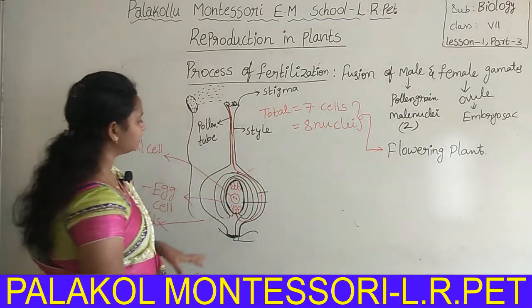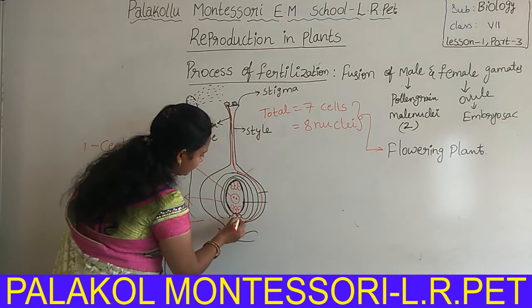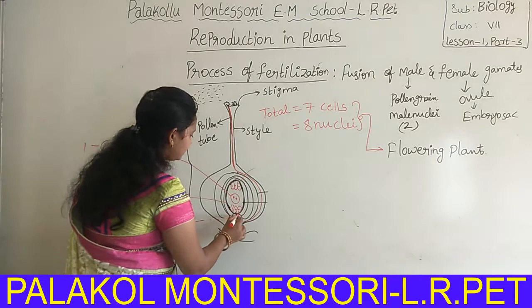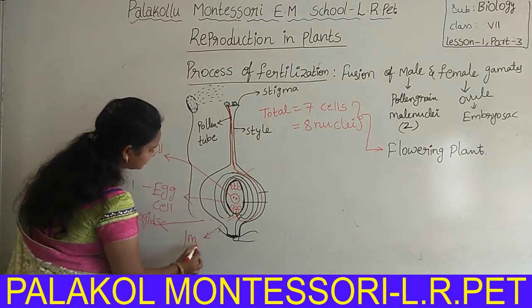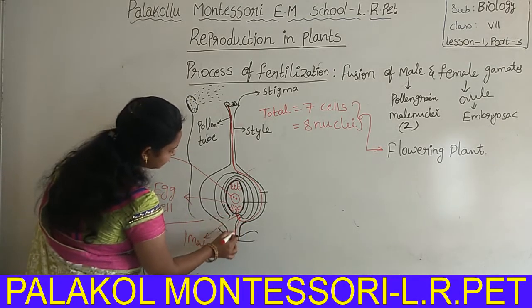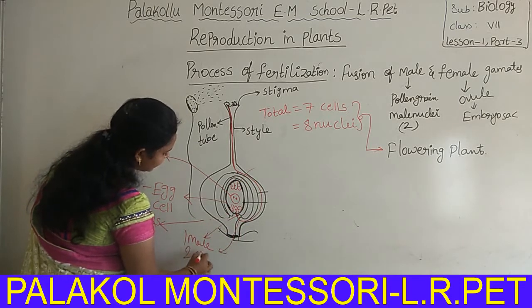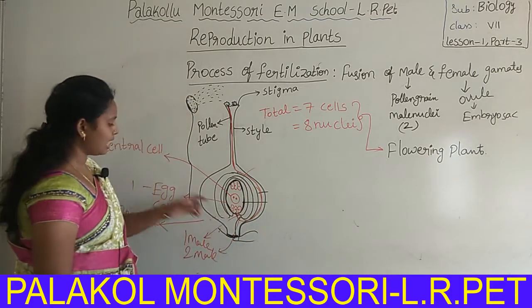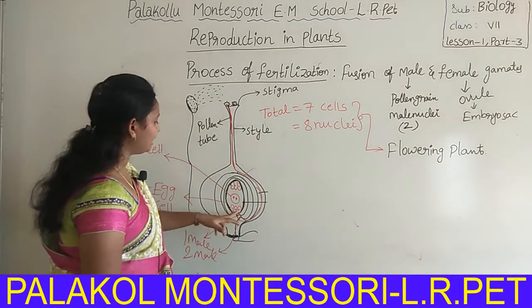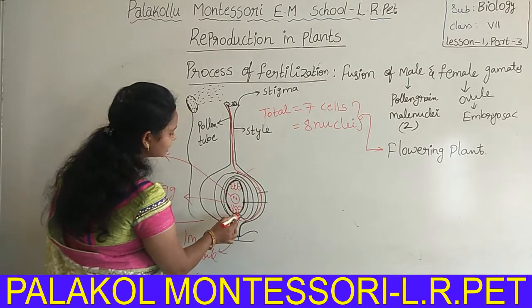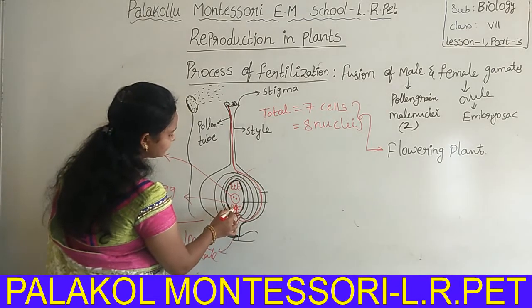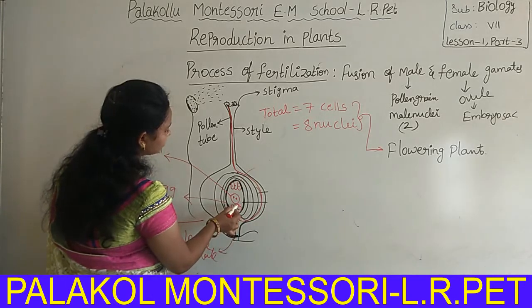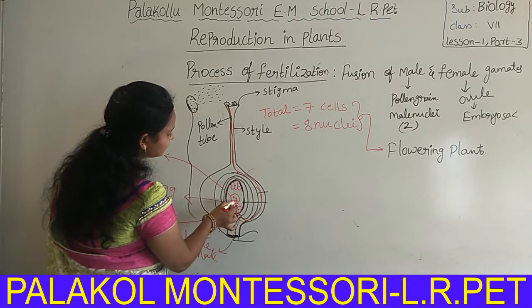Inside the pollen tube there are two male nuclei. This is one male nucleus, and this is the second male nucleus inside the pollen tube. Now among these two male nuclei, one male nucleus fuses with the egg cell. This is the egg cell, and the second male nucleus enters the embryo sac and fuses with the central cell.